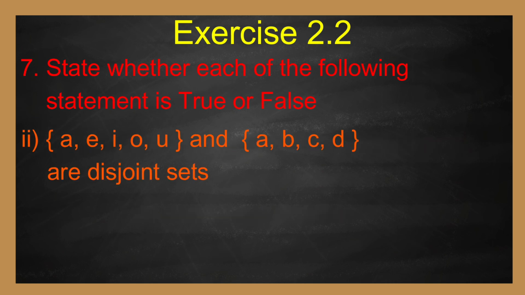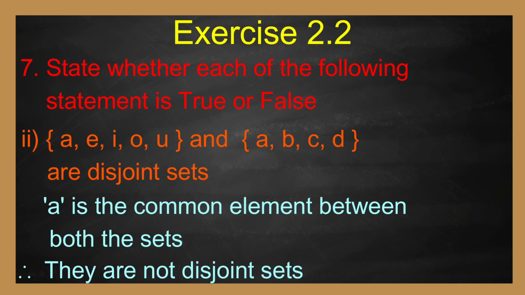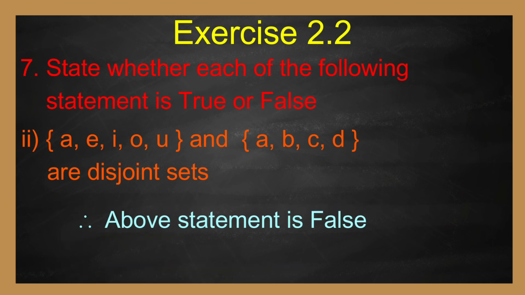Second one. Set of A, E, I, O, U and set of A, B, C, D are disjoint sets. Here, A is the common element between the sets. Therefore, they are not disjoint sets. Therefore, above statement is false.